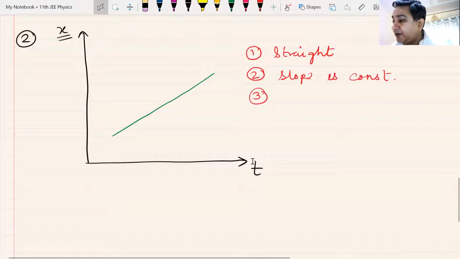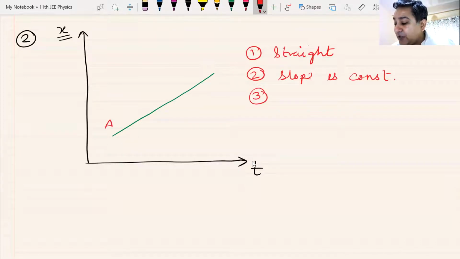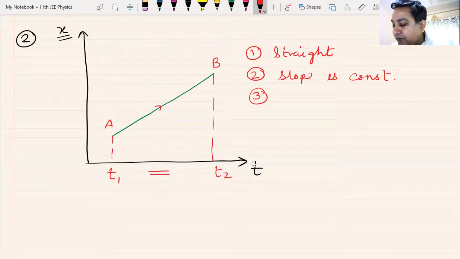So I can just make here, just to make you understand, let me call this point as A. Let me call this point as B. You are going from A to B. The time here is T1, the time here is T2. As you can see, when you are moving from A to B, time is increasing.